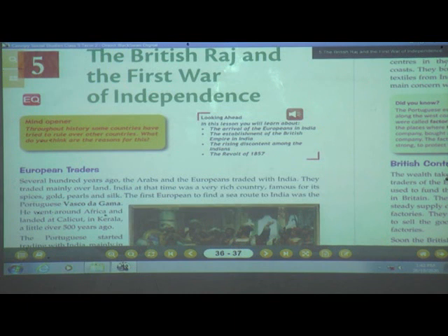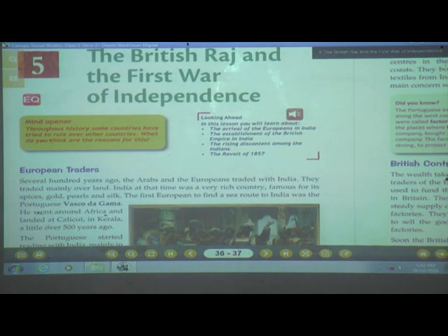Several hundred years ago, the Arabs and the Europeans traded with India. They traded mainly over land. India at that time was a very rich country, famous for its spices, gold, pearls and silk. The first European to find a sea route to India was the Portuguese Vasco da Gama.